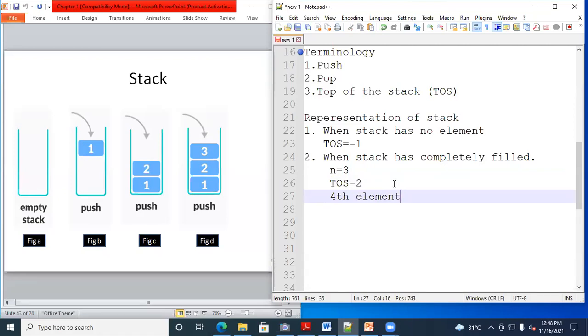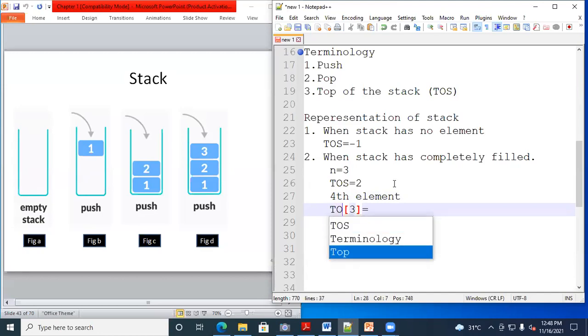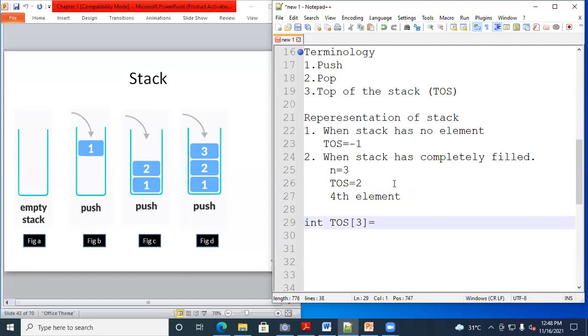Now in our program, how do we mention the size of the stack? We are using an array. We mention here that the size of the stack is 3, and we write TOS. TOS will represent the top, an int array. In our C program, how do we write it? We write int TOS.